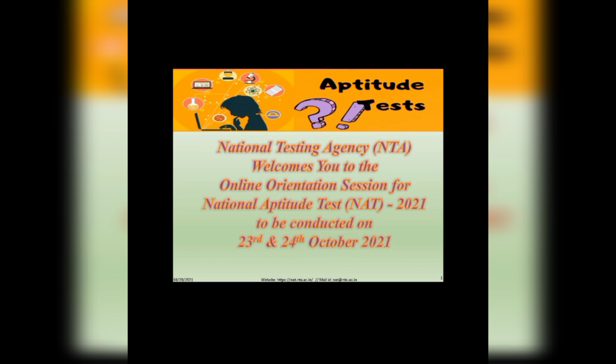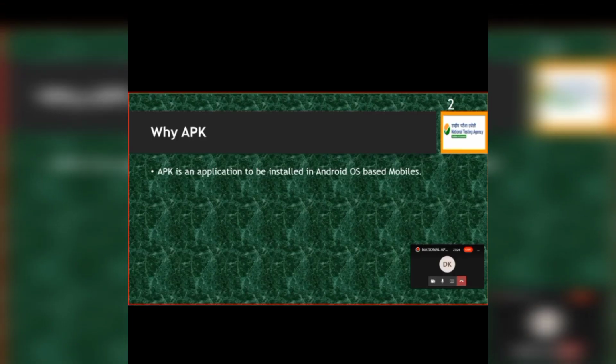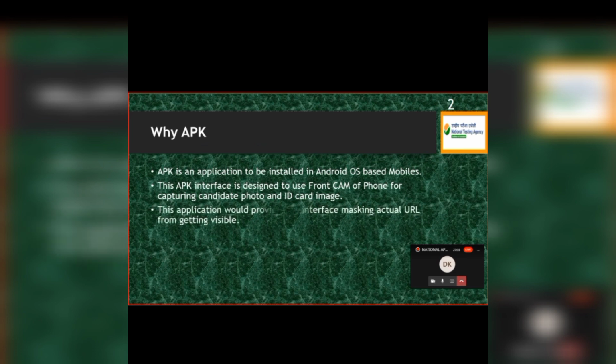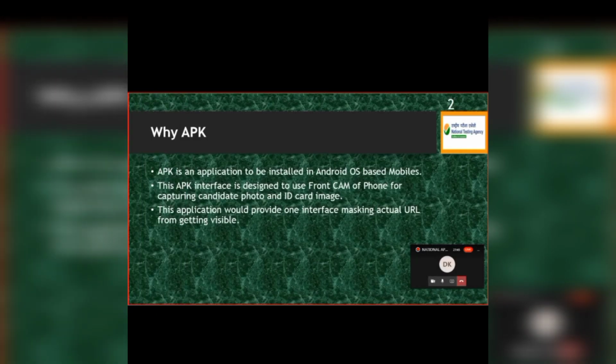And so I'll request my IT department to install it and get it working. This APK would be using your front cam to capture your photo and ID card as well. With this APK, we are actually concealing the actual domain name. This APK also occupies the full screen of the mobile, so it will be easy for you to read. And the supporting Android operating systems: